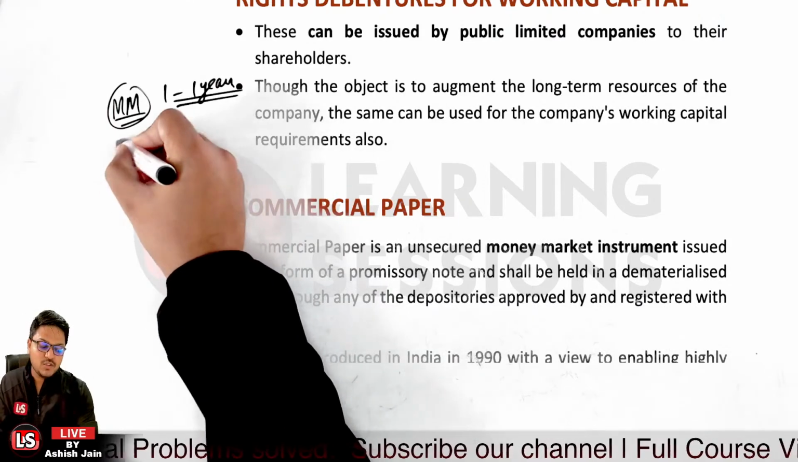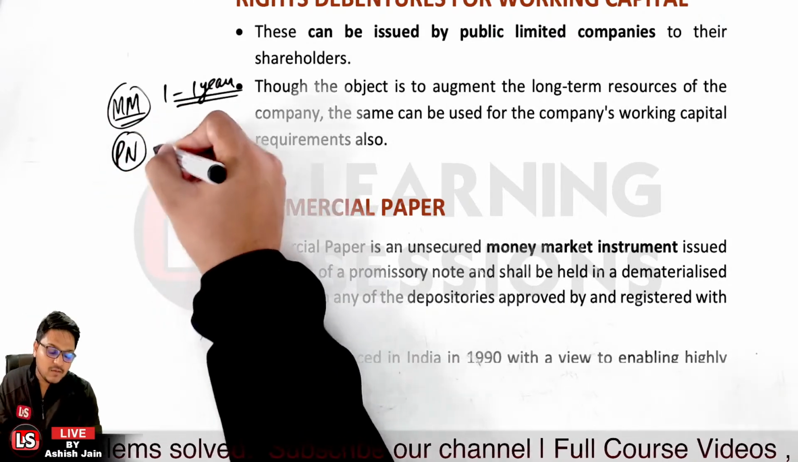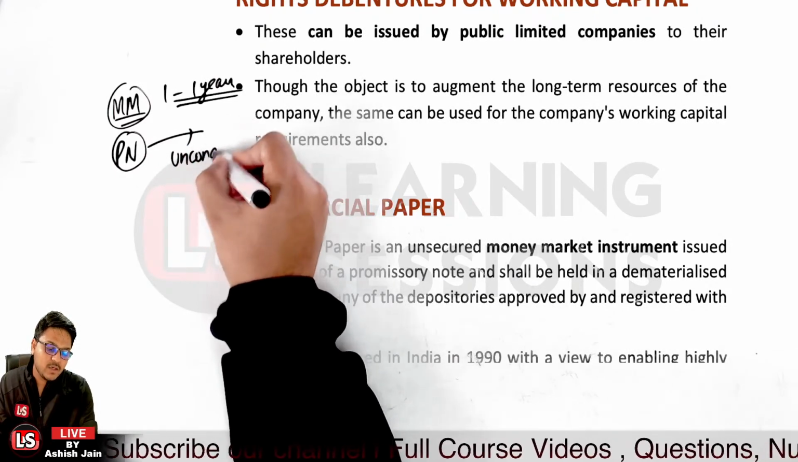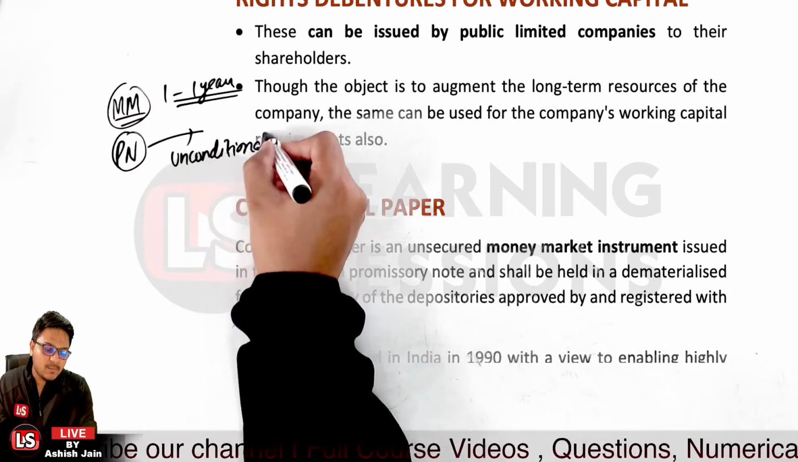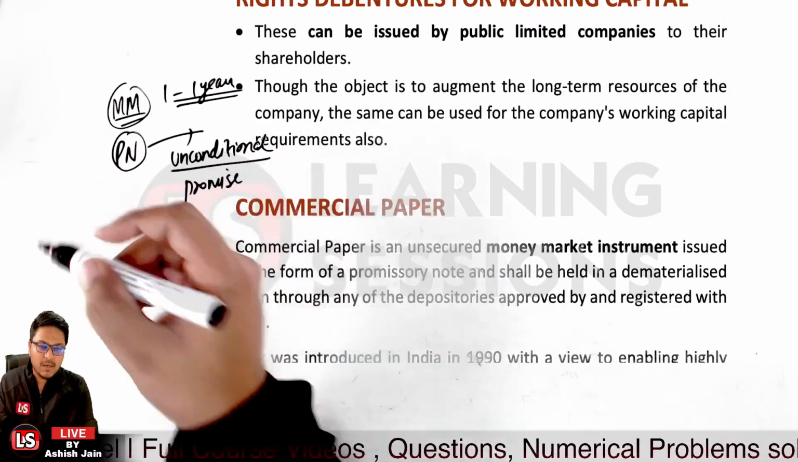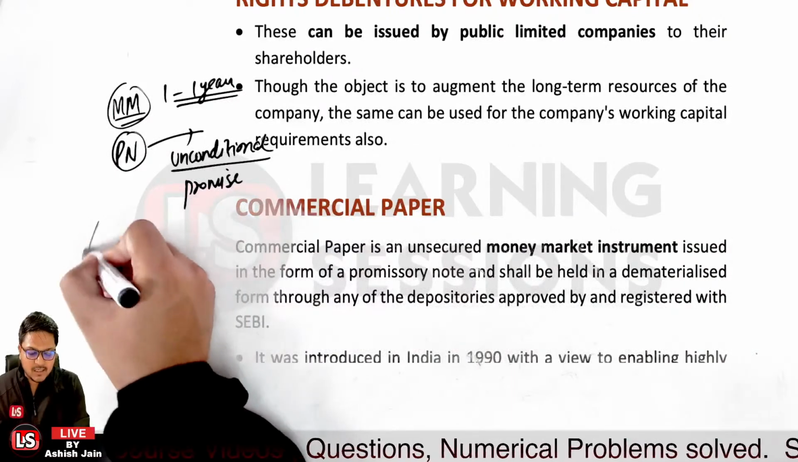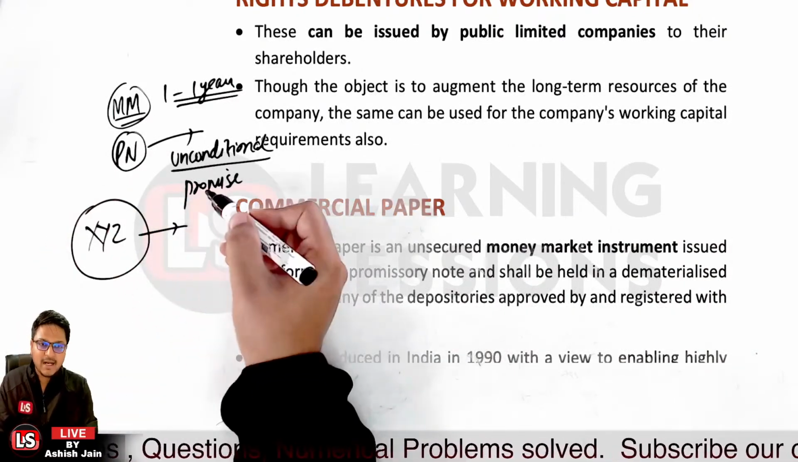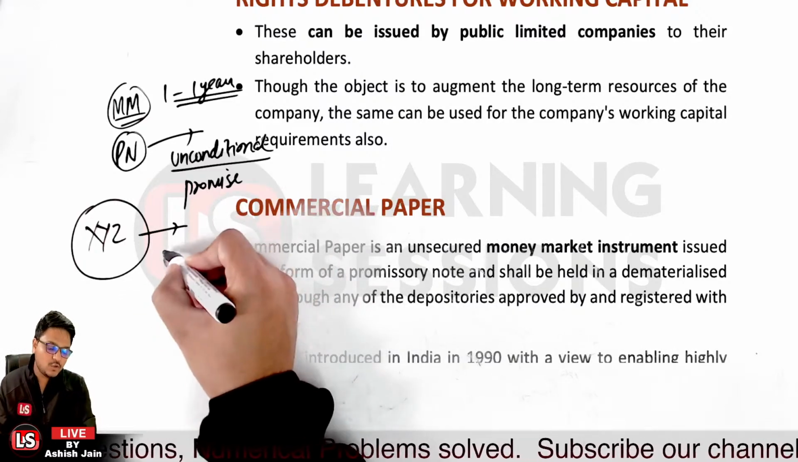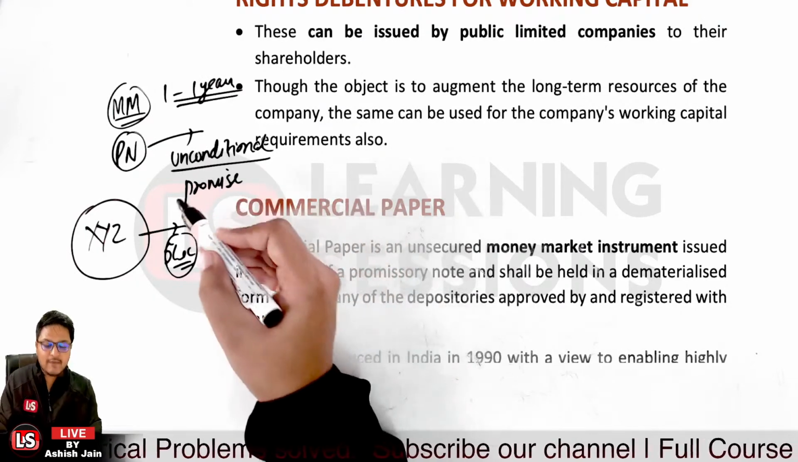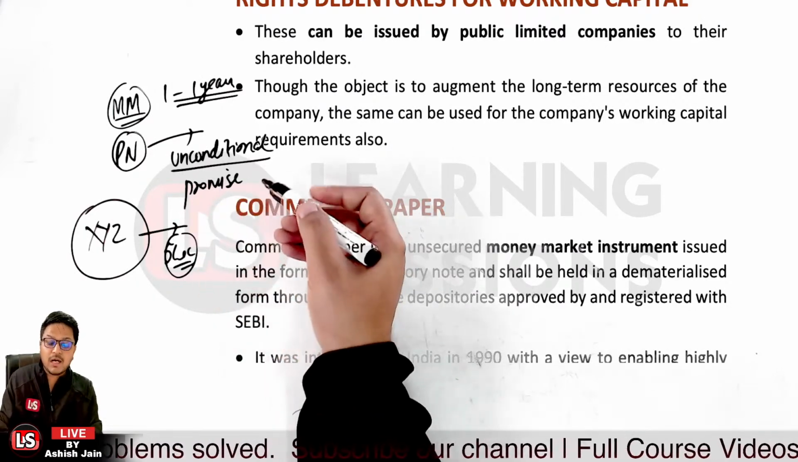Now, what do you mean by promissory note? A promissory note is where one person is making an unconditional promise to another party that they will make payment to them. In this particular case, the organization, let's take XYZ, is going to issue commercial paper, and each commercial paper, let's say, is worth rupees 5 lakh, and they are promising that they will pay this amount after 6 months.